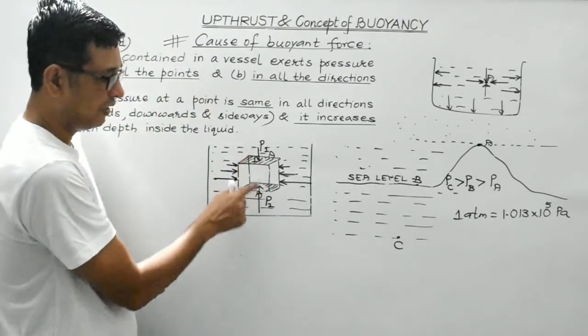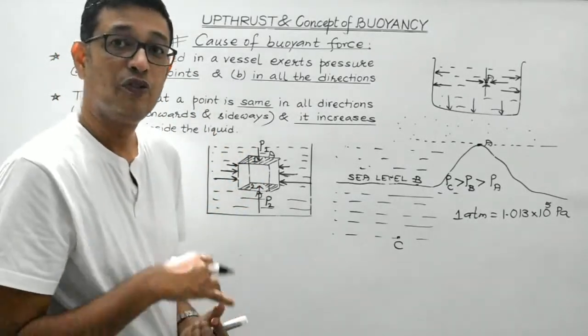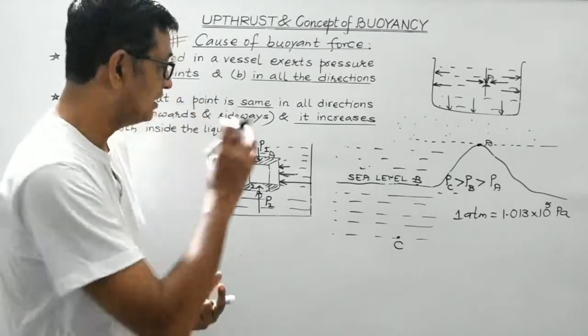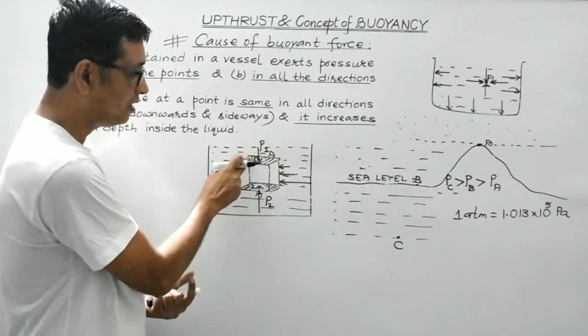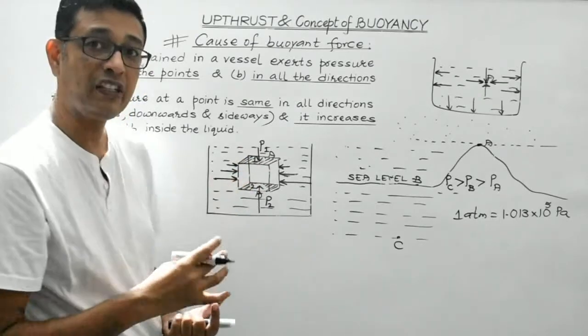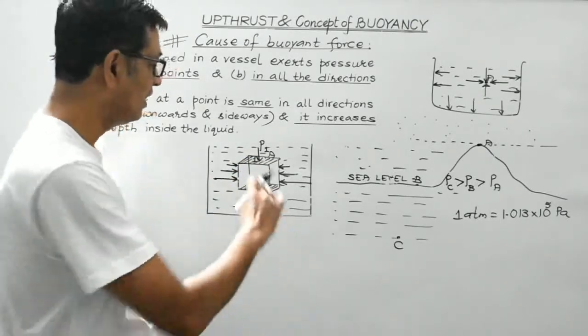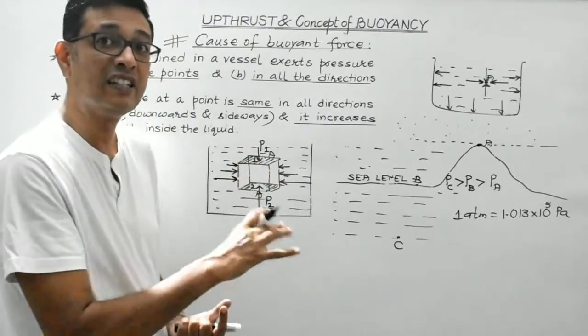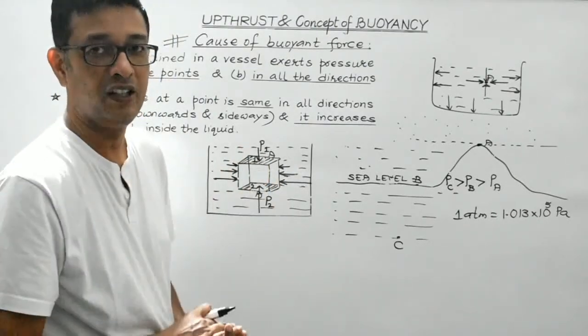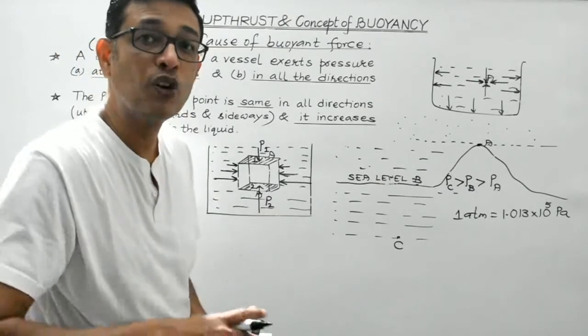The liquid will exert on the top and bottom face different force or different pressure. It is because of the fact that these two faces lie at different depths inside the liquid. More the depth, more is the pressure.